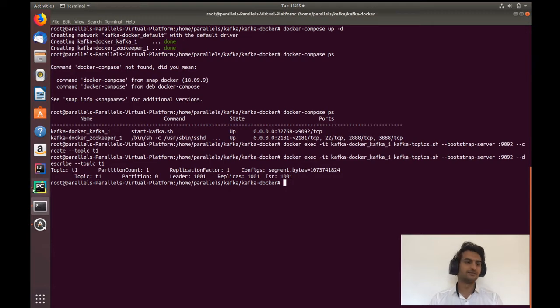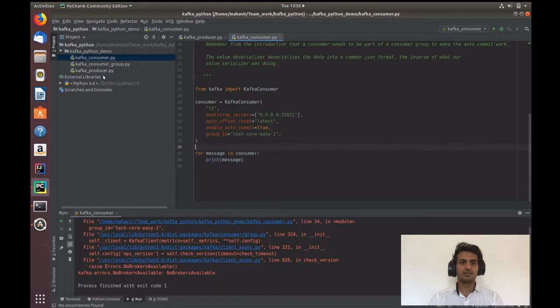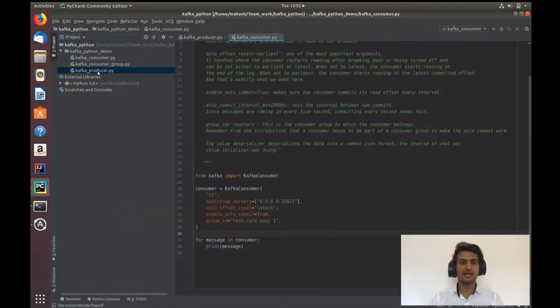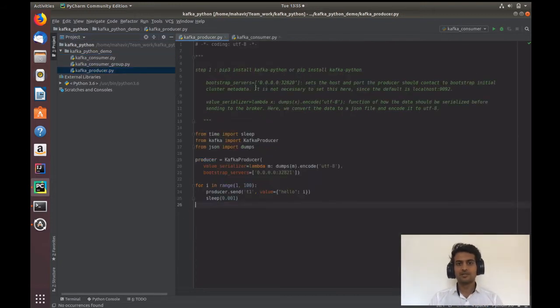So let's begin. As you can see here, I have my producer and this is my consumer. Let's focus on these two first. Let me explain this Kafka producer. This is a very simple 5 lines of code for a Kafka producer.